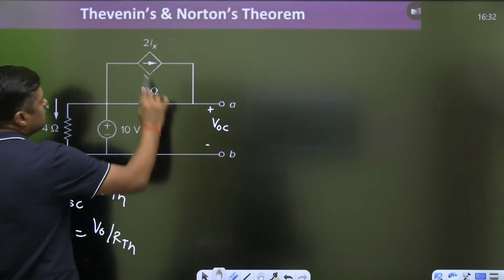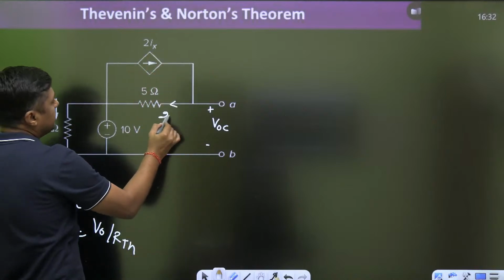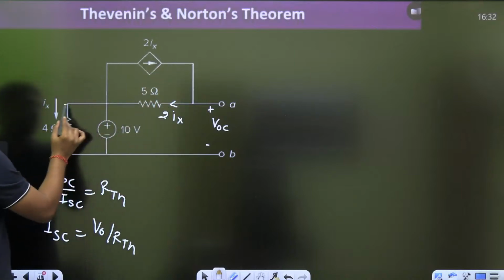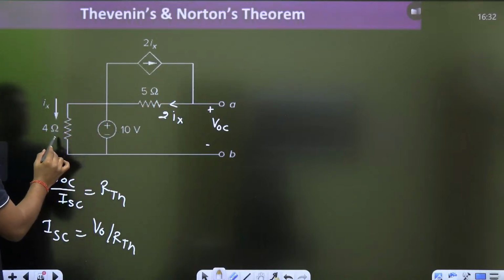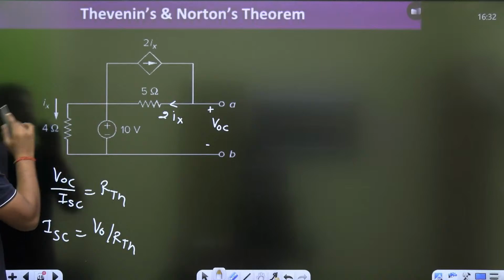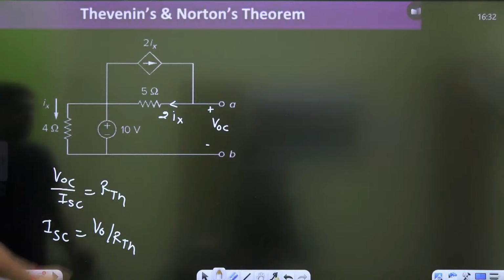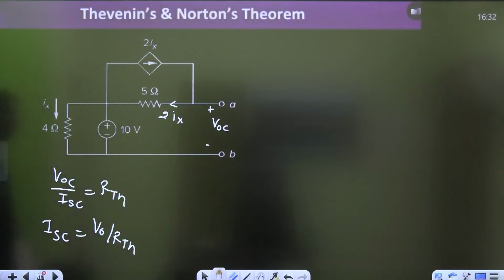Now this is the 2IX. So what will be current here? 2IX. Now this is the 2IX. What is the current going here? IX. Right. What is the current here? 2IX. So what will be the current through the battery? 0. Okay. Now find the value of VOC.